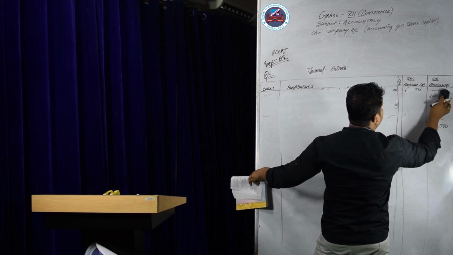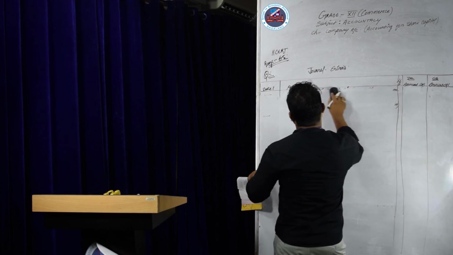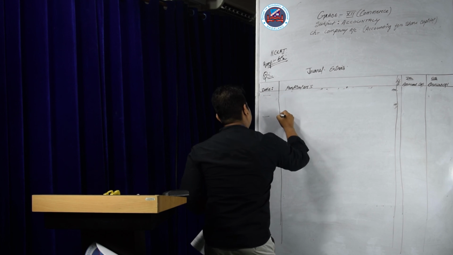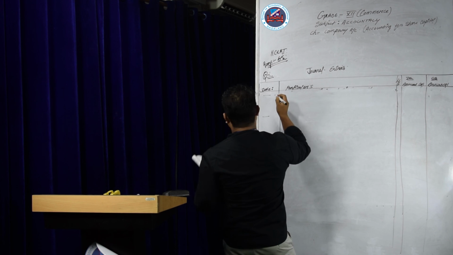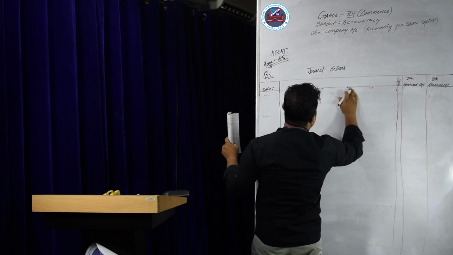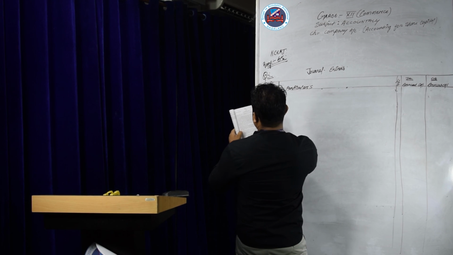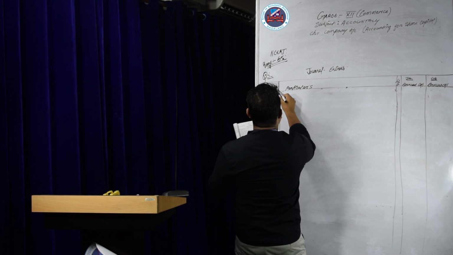So whenever the cash book is prepared, don't give the bank entry. Authorized capital is called the registered capital of the company. For journal entries in question number 2, we give only the transfer entry.